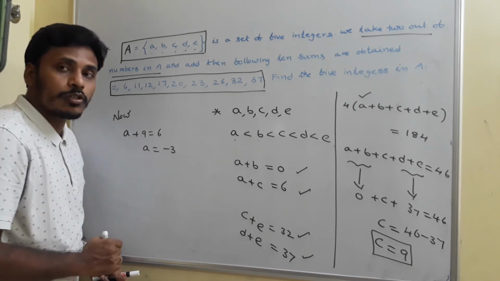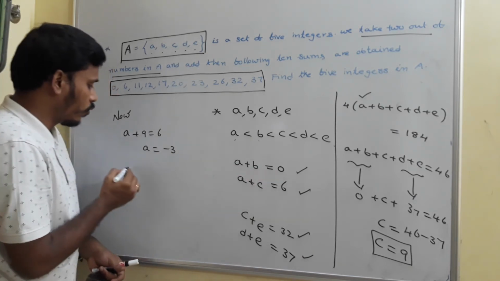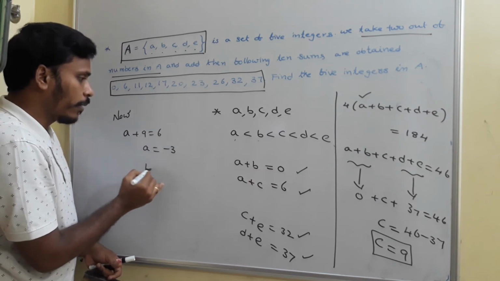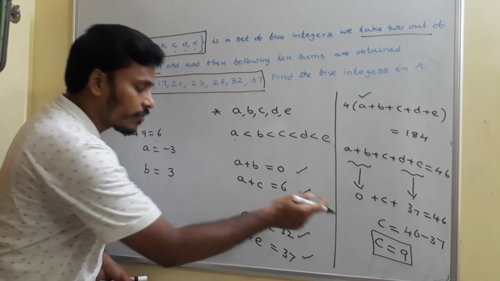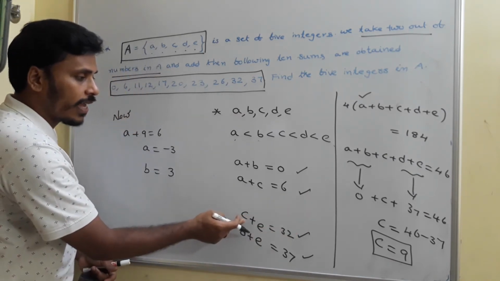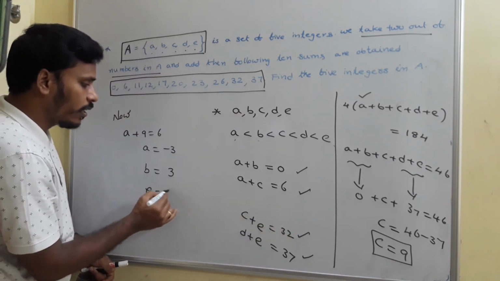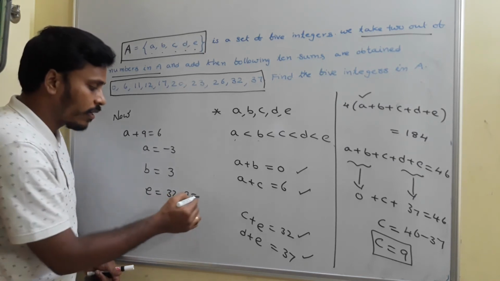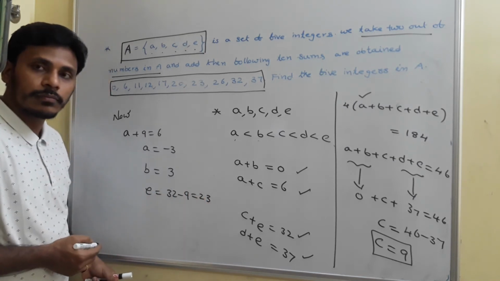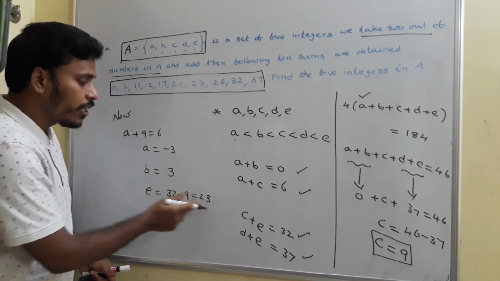And since A plus B is equal to 0, clearly B is equal to minus A, so B is equal to 3. And since C is equal to 9, use 9 here. From there you will get E is equal to 32 minus 9, which is 23.